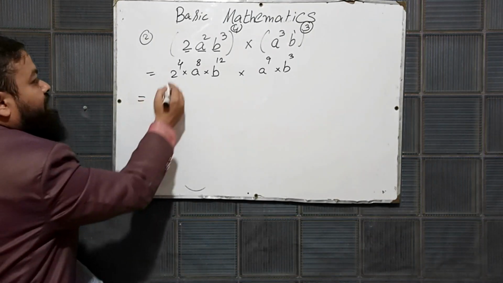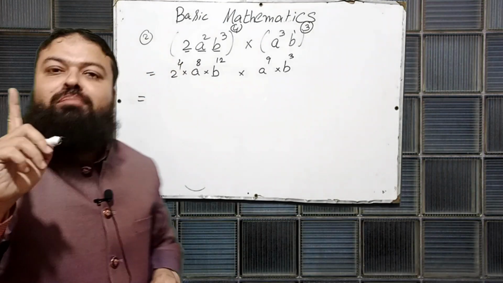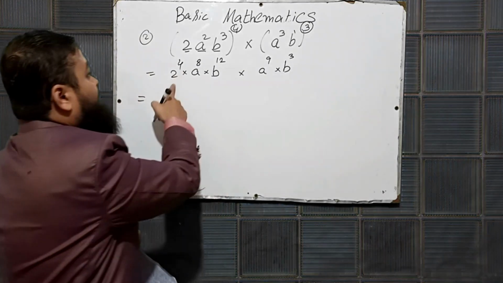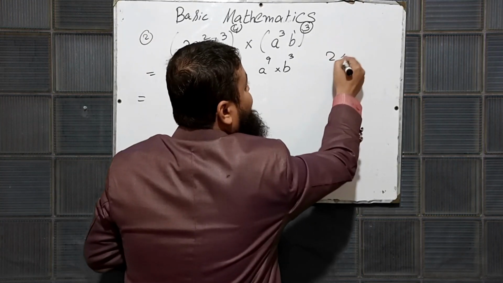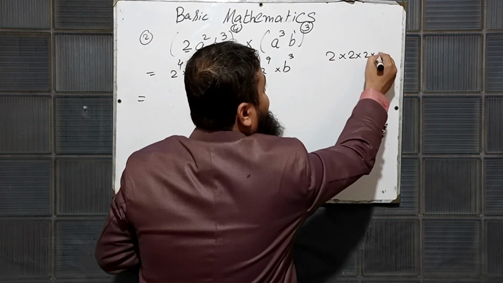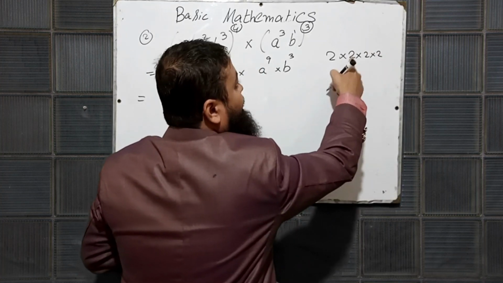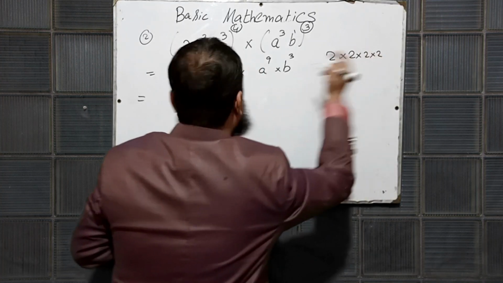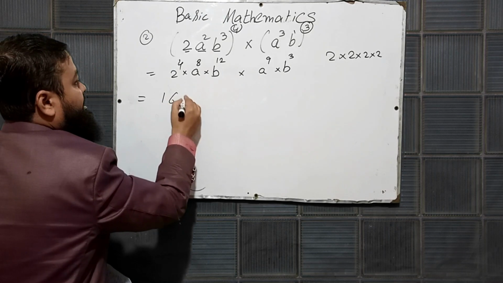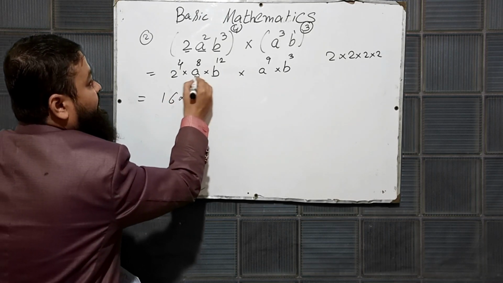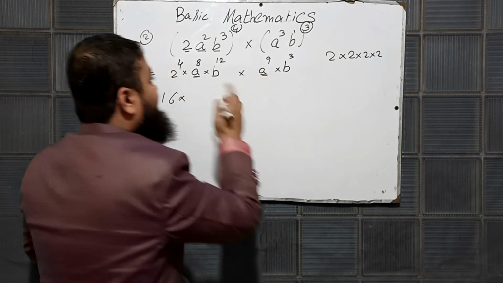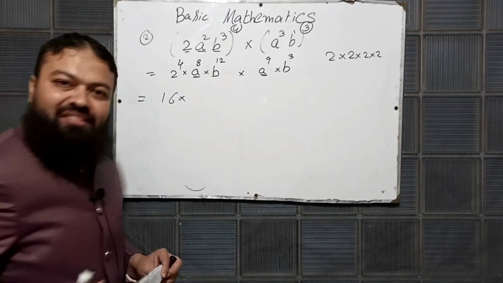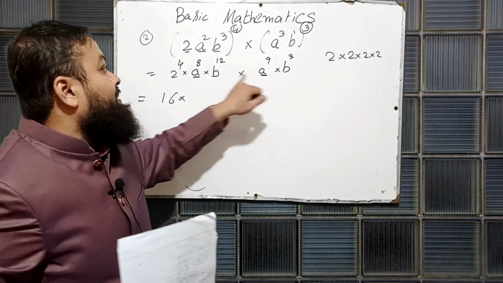What will you do now? 2 raised to power 4 does not mean 2 4s are 8. 2 power 4 means 2 is multiplying 4 times with itself. 2 2s are 4, 4 2s are 8, 8 2s are 16. Now you will have to collect the like terms. a, it is also a. These are same. Bases are same and they are multiplying.